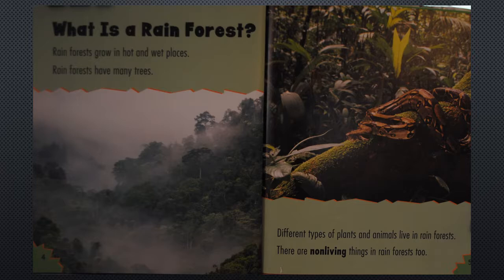What is a rainforest? Rainforests grow in hot and wet places. Rainforests have many trees. Different types of plants and animals live in rainforests. There are non-living things in rainforests too.